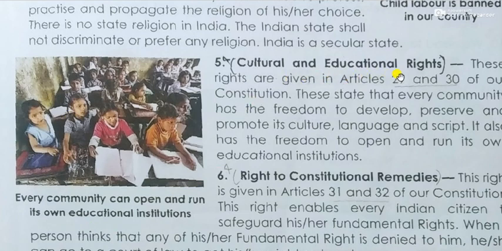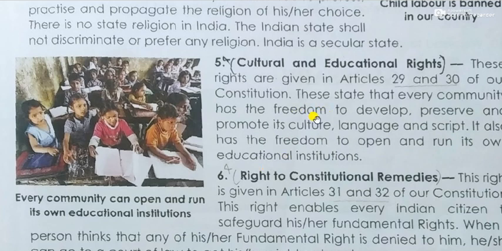Then cultural and educational rights. These rights are given in Article 29 and 30 of our constitution. These state that every community has the freedom to develop, preserve and promote its culture, language and script. It also has the freedom to open and run its own educational institution.